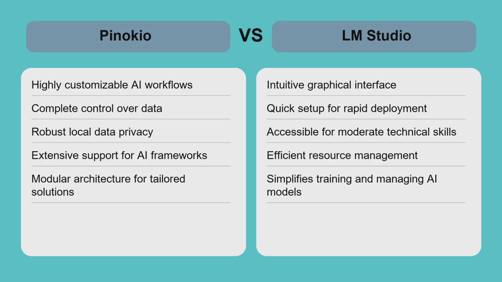For example, a solo developer or small creative team might prefer LM Studio for fast prototyping, while an AI research group or enterprise with complex needs would benefit from Pinokio's modular design. Both platforms keep data local, but your choice depends on whether you prioritize control or convenience in your AI projects.